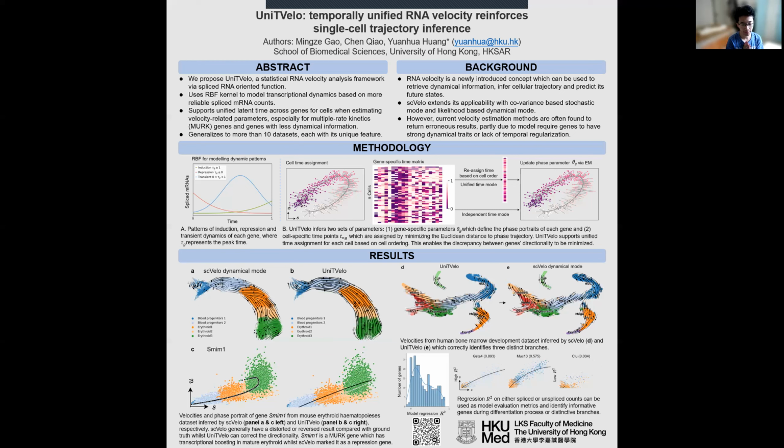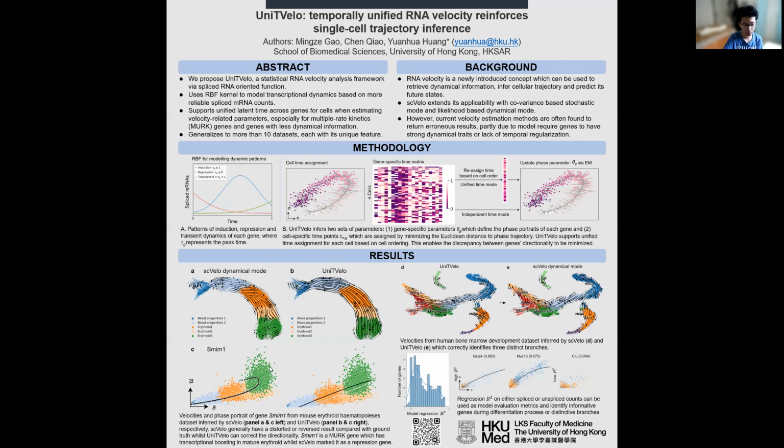If we look at specific genes, here we take the Hmgb2 gene as an example. These kinds of genes have a transcriptional boosting at a later stage of erythropoiesis, which is the main reason scVelo failed to work on this kind of data set.